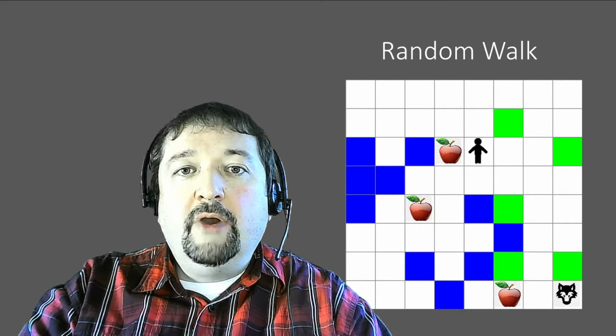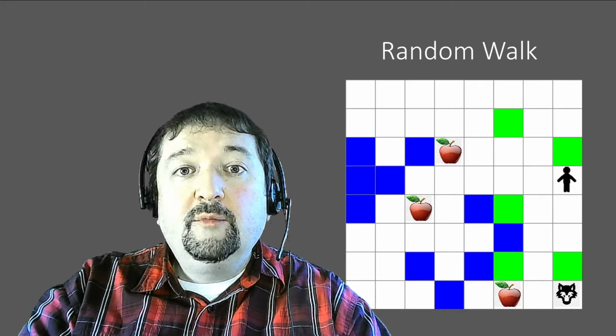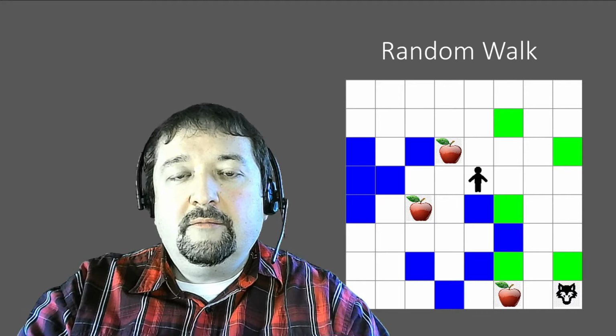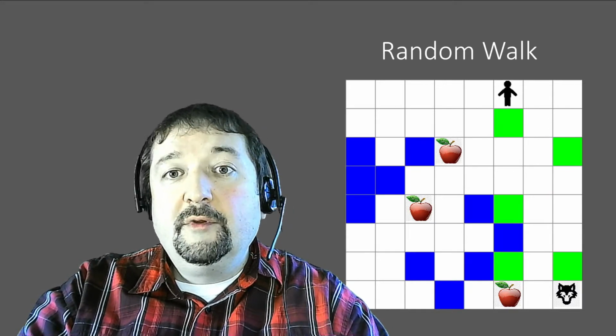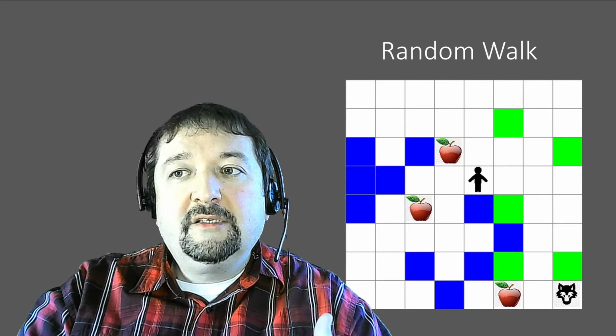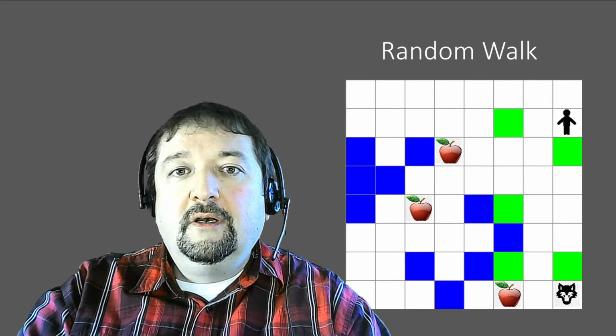Initially, when we don't know anything about this map, we would move randomly. This is the so-called random walk. And if we move randomly, at some point we will find an apple. In two-dimensional space, we will do that with probability equal to 1 at some point in the future. But that would definitely not be the shortest path. So how can we explore the surroundings and learn to find the best way?